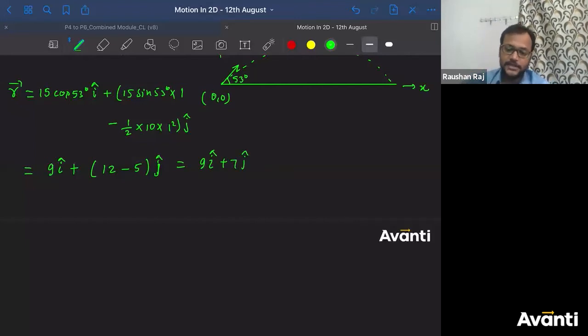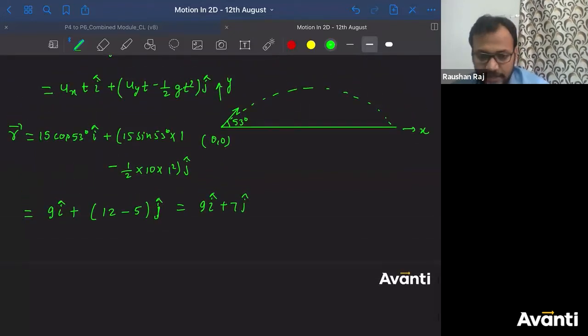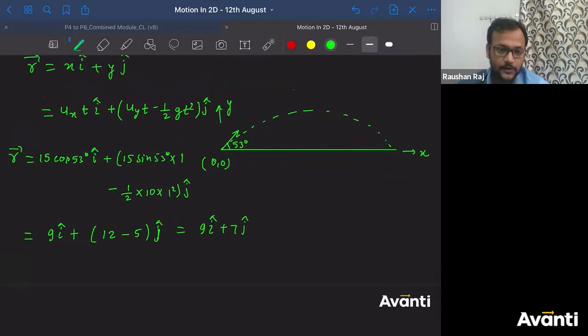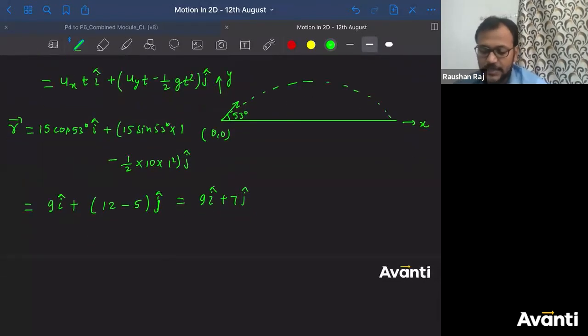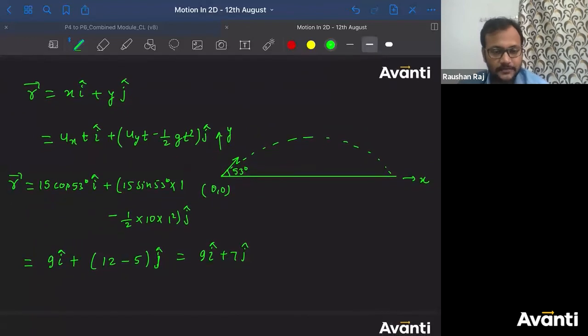How many of you have got this answer? कितने लोगों का ये आंसर आया है? None of you, किसी का करेक्ट आंसर नहीं आया. I think a few of you have answered this. So position after 1 second is 9 i cap plus 7 j cap. Guys, click yes if you have understood this. Yesterday when I solved this, few of you asked some doubts and I cleared those in the class. So this is how you approach the position at any time t.